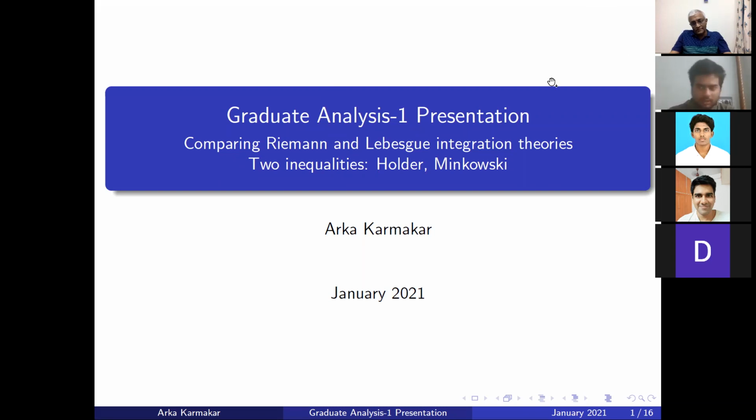In this presentation, I'm mainly going to talk about three theorems. First, if a function is defined on a closed interval, say a to b on R, and the image of the function is R as well, and the function is Riemann integrable, then the function is Lebesgue integrable as well, and the Lebesgue integral coincides with the Riemann integral. Then we shall develop some corollaries of that using the result or some tangentially related results, and then we shall state Holder's inequality and Minkowski's inequality, which is essentially the triangle inequality for the L^p norm.